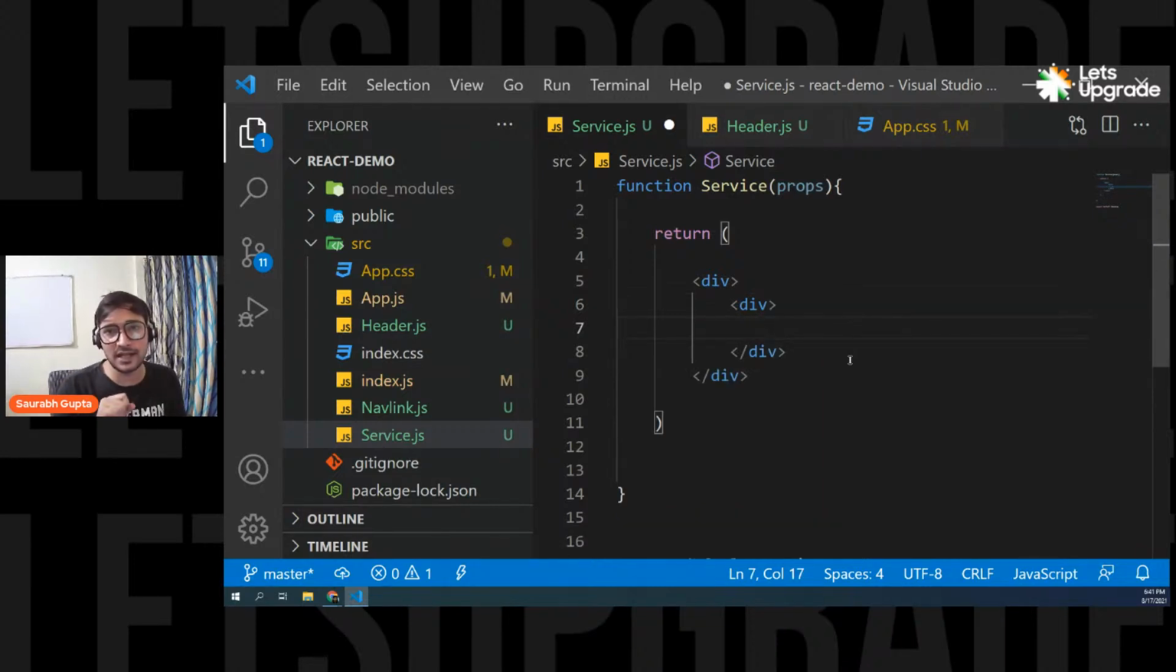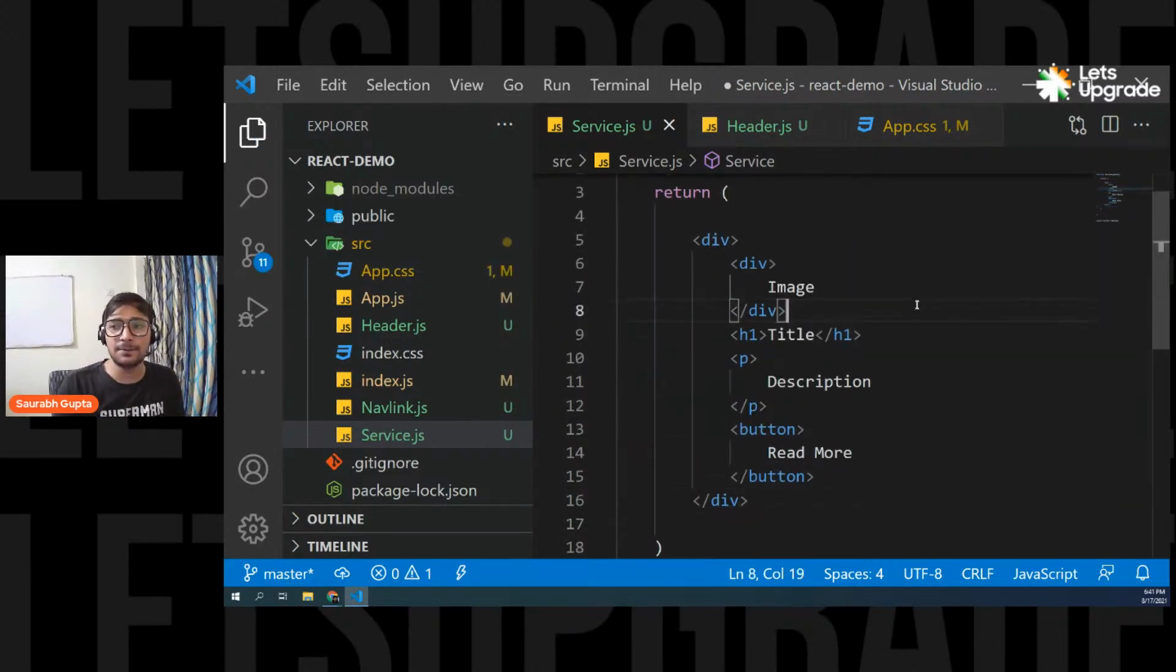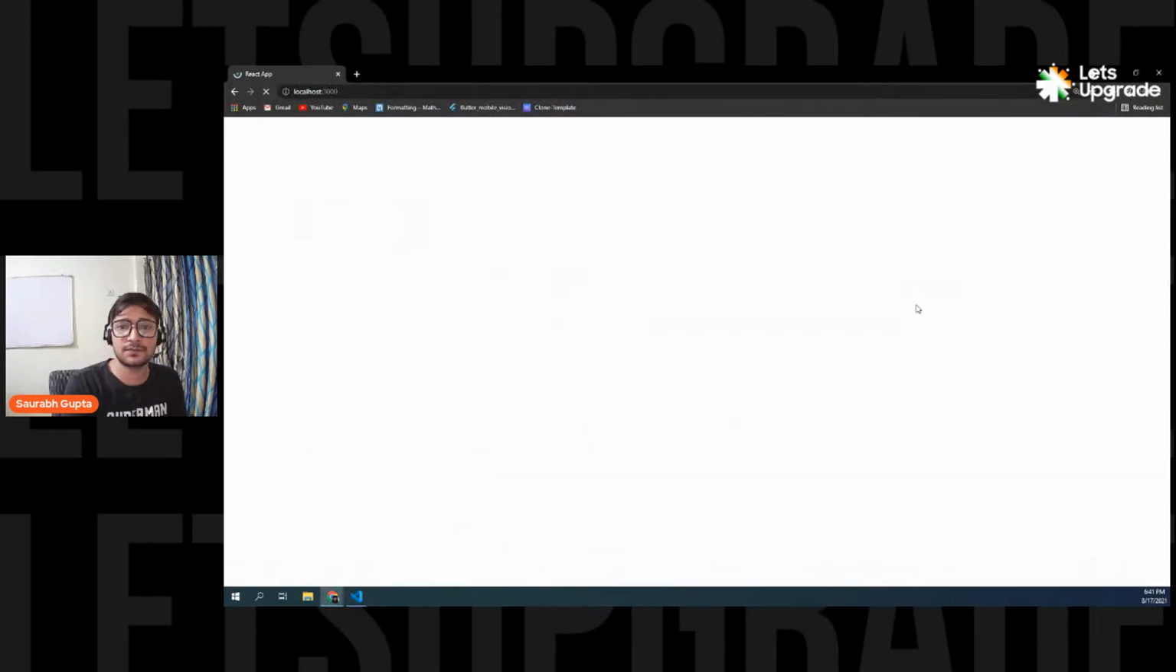So in here I'm going to put my image, and after this I want to put a title. So here I'm going to display my title, and then after that I'm going to have a P, and here I'm going to display my description, and after that I'm simply going to have a button in which I'm going to write read more. A simple HTML. Let's see what we are generating. Here we go. See, now we have image, title, description, and a button.